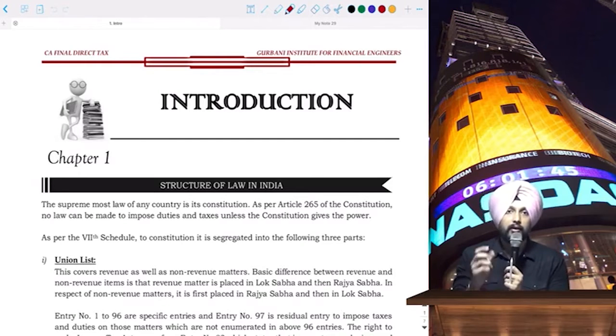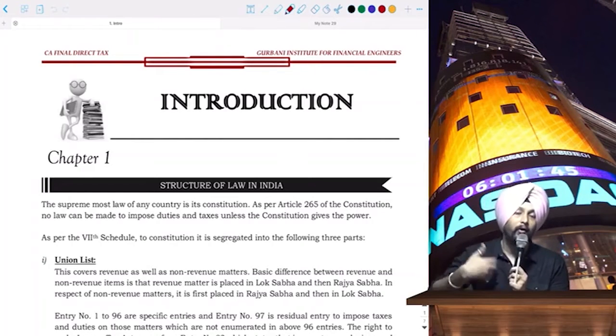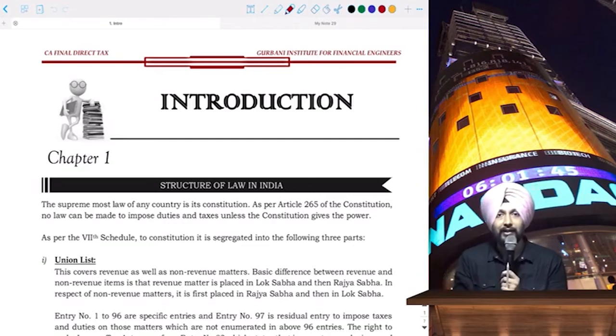So this is the new batch starting for direct tax, and the first class which I'm taking right now relates to basically giving you an understanding about how the curriculum will be done over a span of these 45 to 50 classes. Plus, I will also give you a basic introduction to the tax structure in India, how the tax structure is formulated, where are the powers given to frame the tax laws, and all those things. The basic things we will discuss today.